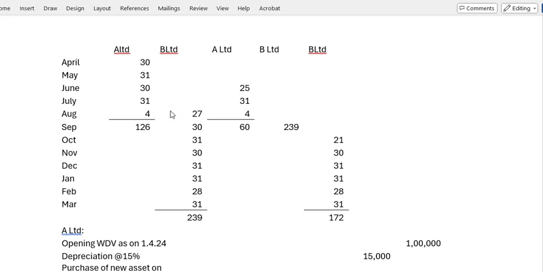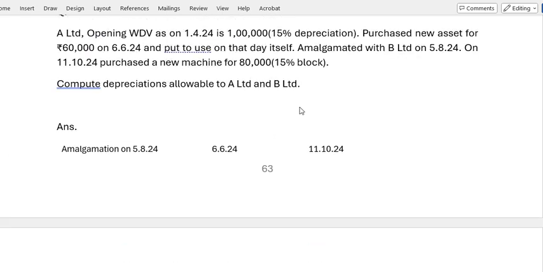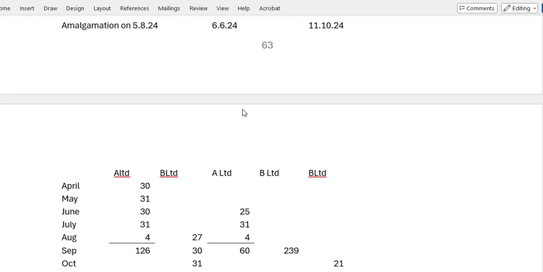For the balance, that asset is with the B for 27 days, and if you calculate up to March 31st, you will get 239 days. The 1 lakh asset is with the A for 126 days and with the B for 239 days. But again, A Limited purchased one asset on 6/6/24.